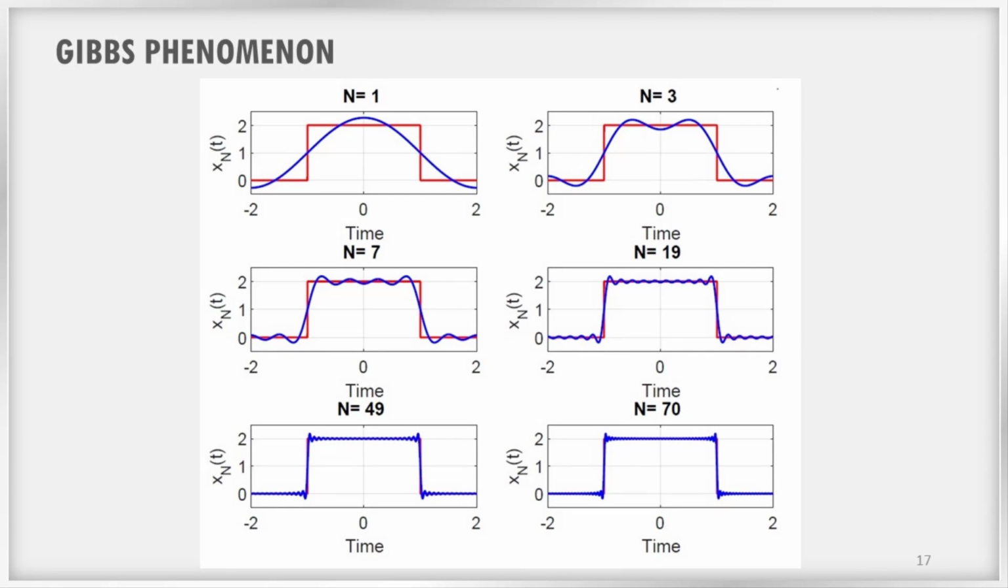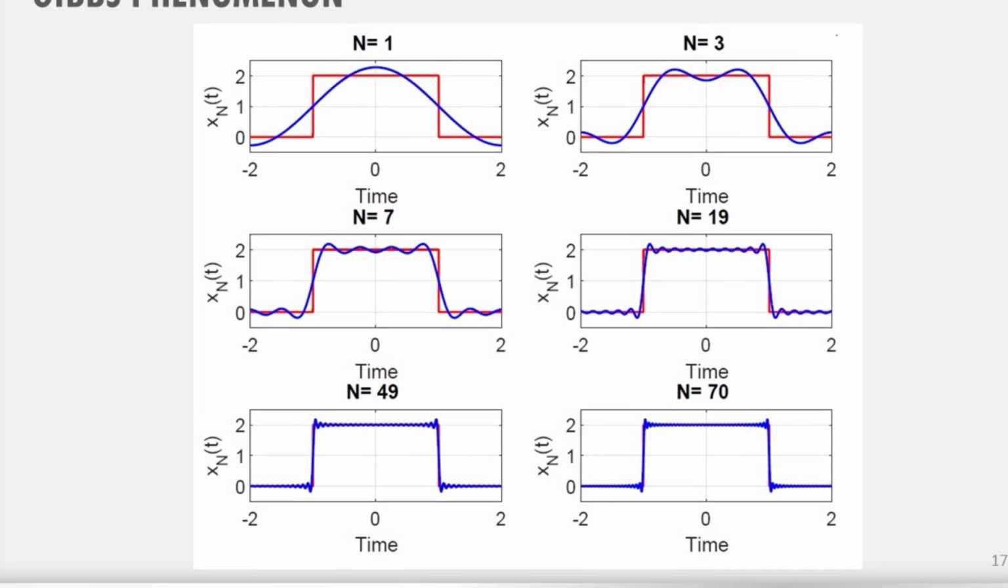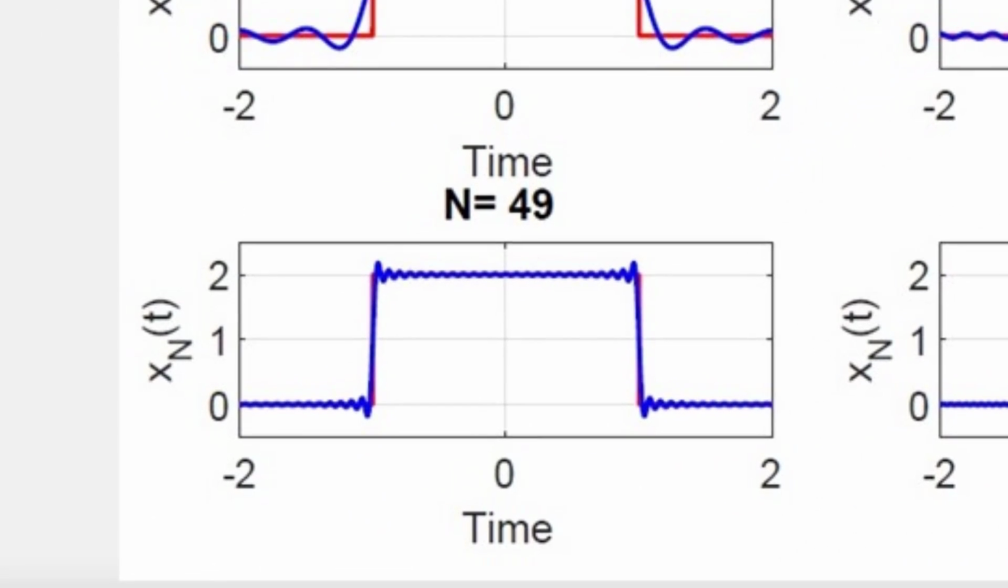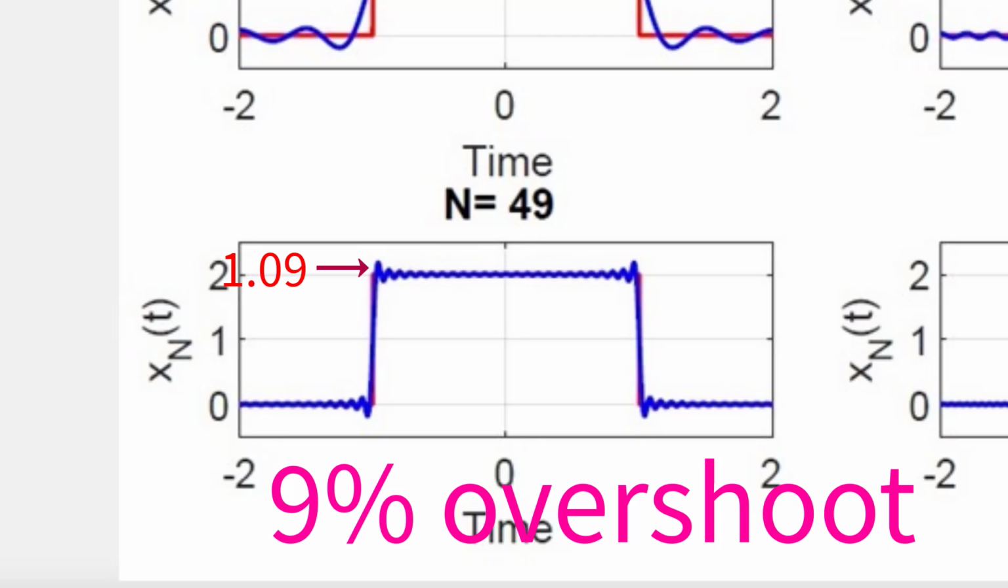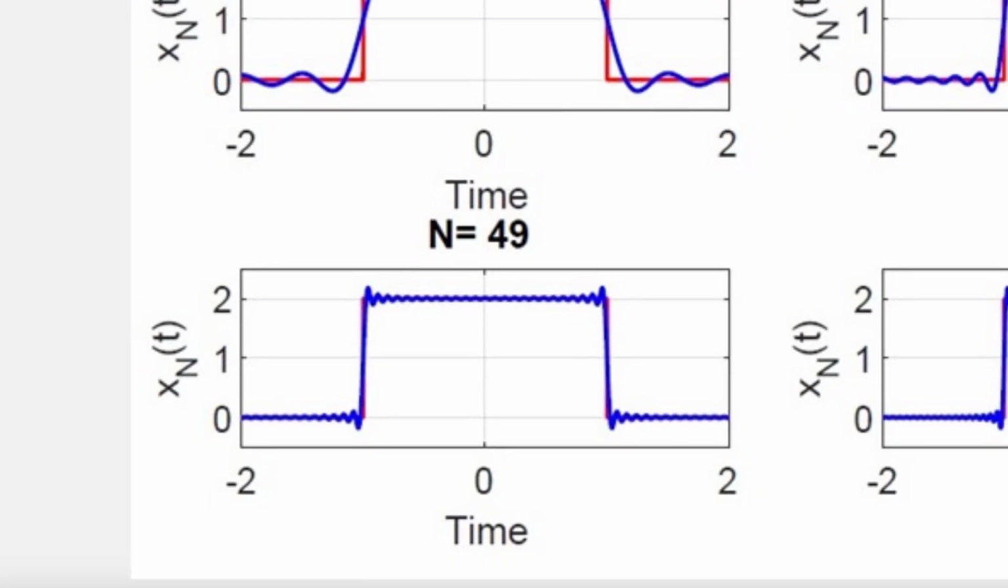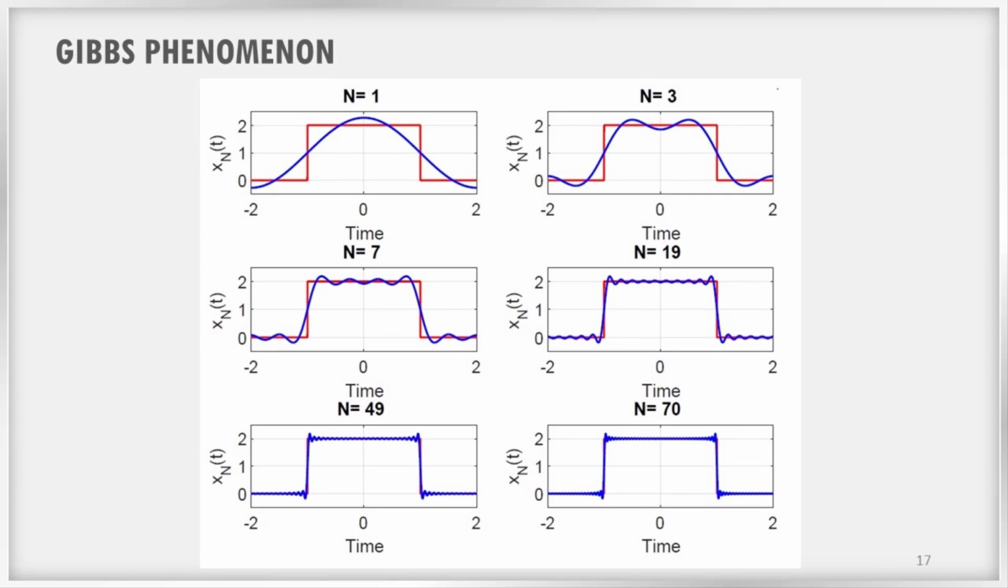For a discontinuity of unity height, the truncated Fourier series exhibits a maximum value of 1.09. That means an overshoot of 9% of the height of the discontinuity. This series converges pointwise at all points except the discontinuity of the signal x of t. It is precisely at these discontinuities that the series differs from x of t by 9%.